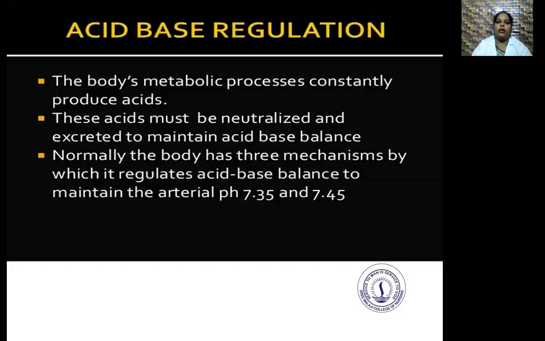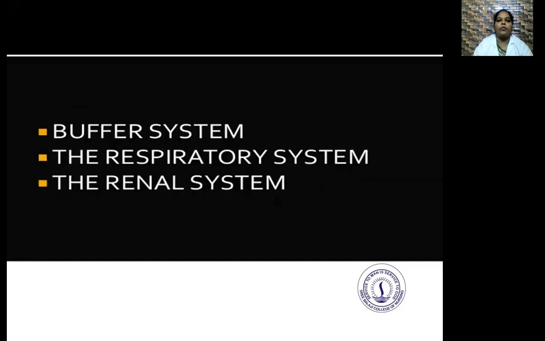Acid-base regulation. The body's metabolic processes produce acids. These acids must be neutralized and excreted to maintain the acid-base balance. Normally, the body has three mechanisms by which it regulates the acid-base balance to maintain the arterial pH between 7.35 and 7.45: the buffer system, the respiratory system and the renal system.